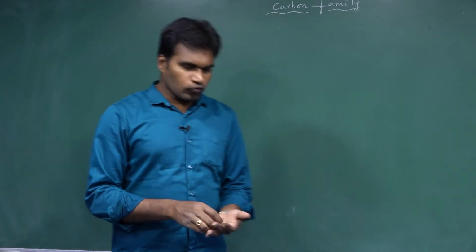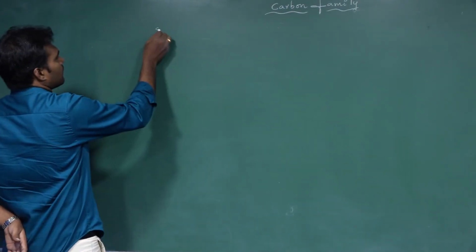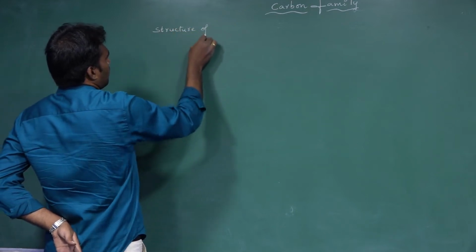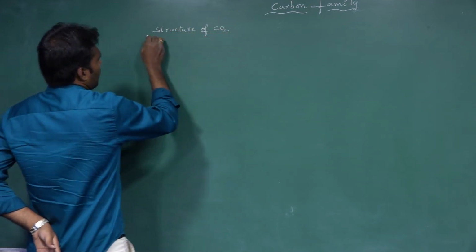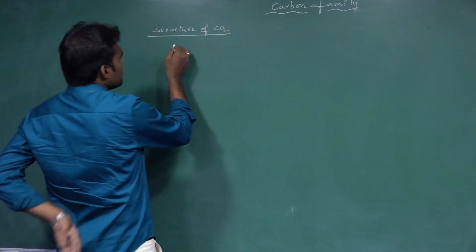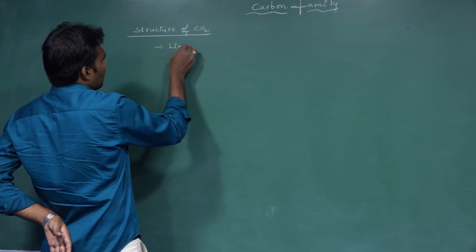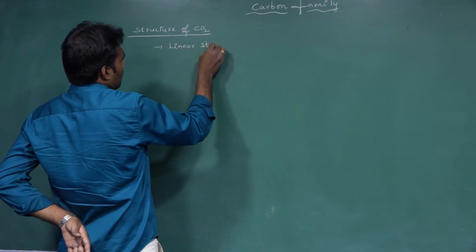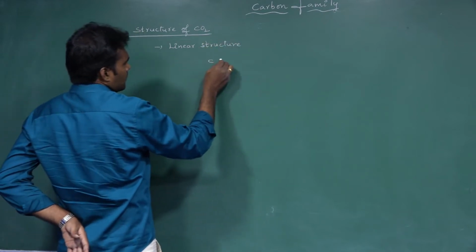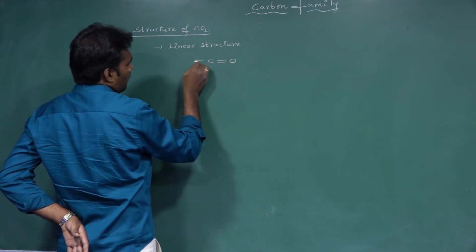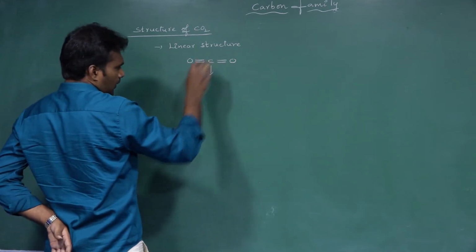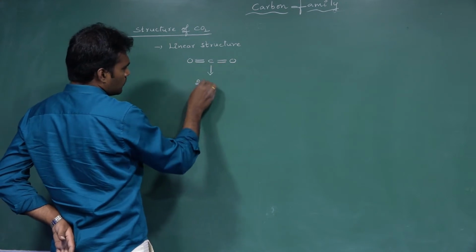Okay. Next, move to the structure of carbon dioxide. If you see the structure of carbon dioxide, it's a linear structure. Linear structure. And if you see the structure, O double bond C double bond O. So here this carbon, how many sigma bonds? 2 sigma bonds.